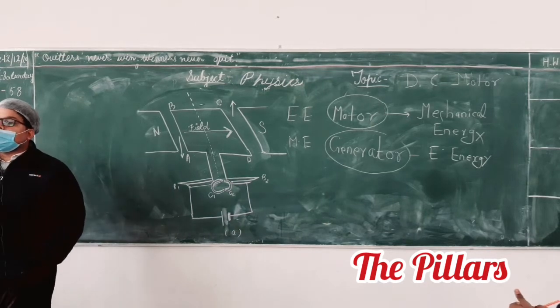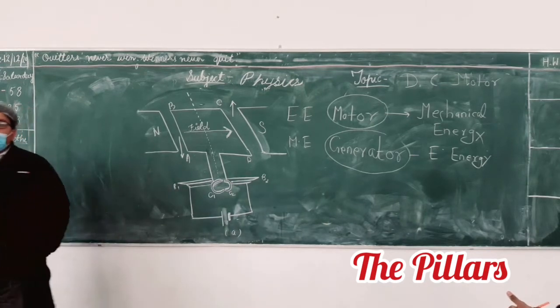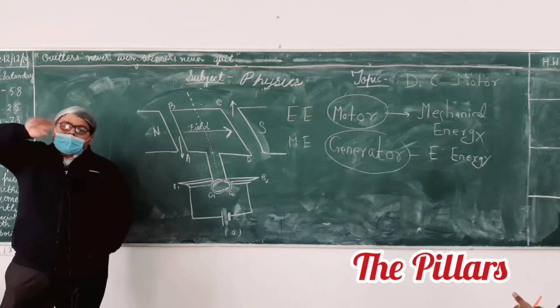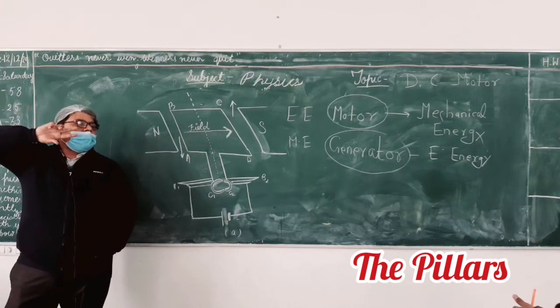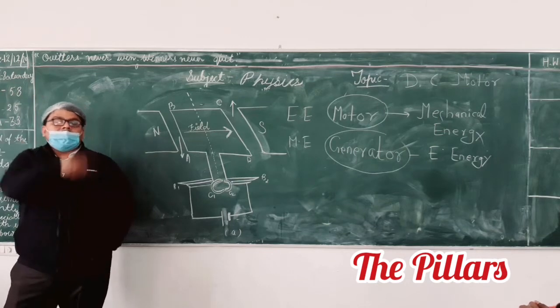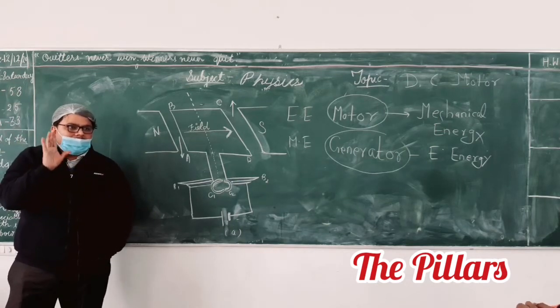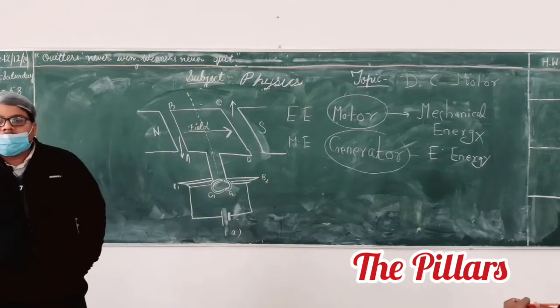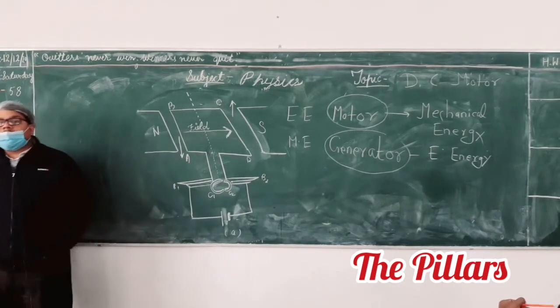Sir, but a windmill is the opposite of this one, right? Actually, we will not say that. A windmill takes mechanical energy and converts it to electrical, so we cannot take the windmill right now. Other examples? Train. Train is done.